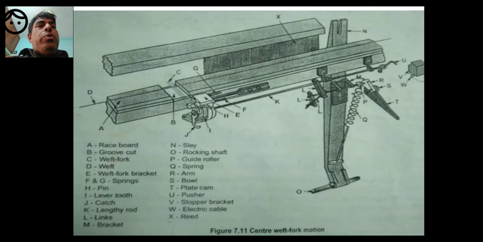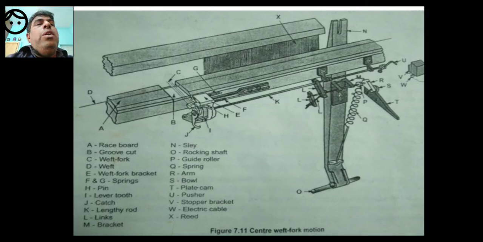Again we have V, the stopper bracket, W, the electric cable, and X is the reed. So what does it mean by a reed? A reed is a thing I have told you in beat up mechanism. A reed is a thing that is used to beat the weft.